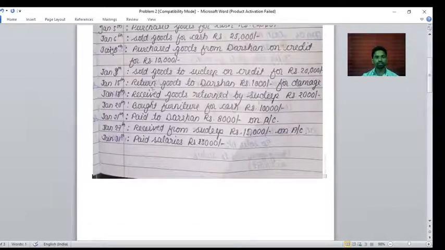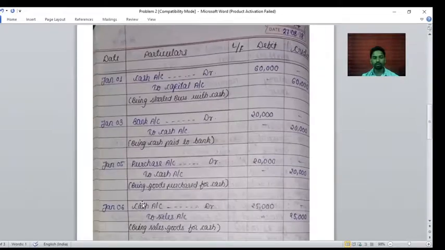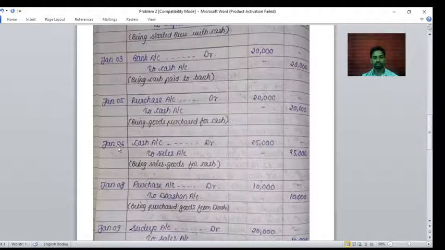Okay, so next transaction, sold on 6th January. Sold goods for cash rupees 25,000. Sold goods means what? It is the sales and cash. So these two accounts are affecting, the sales account and the cash account. So cash account debit to sales account credit. On the 6th January, cash account debit to sales account credit. Like this you have to pass the journal entry, being sales goods for cash.